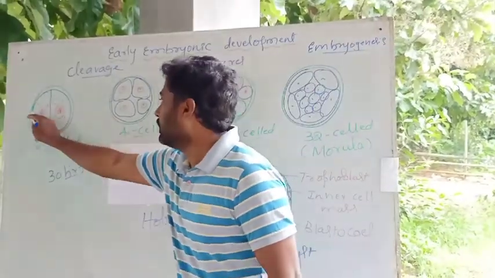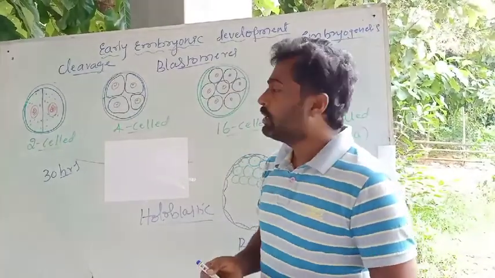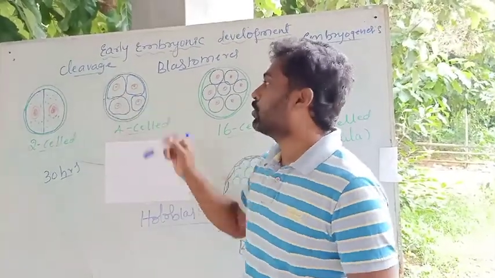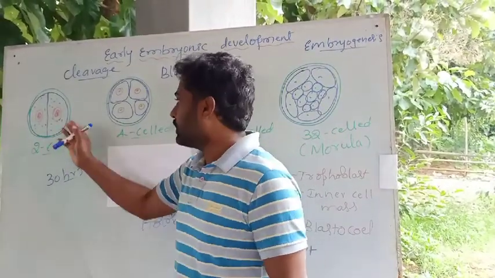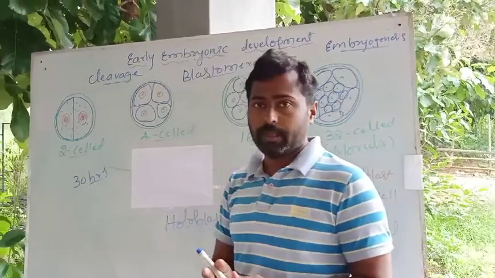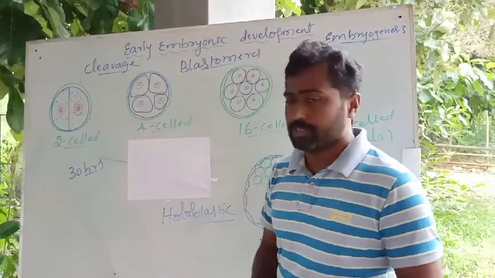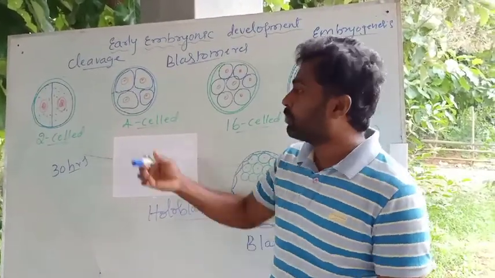That is nothing but the horizontal division being observed. Then it results in the formation of 4 cells. This is slightly rapid when compared to the first division. The first division is slightly slower, whereas the second division is slightly rapid when compared to the first division.